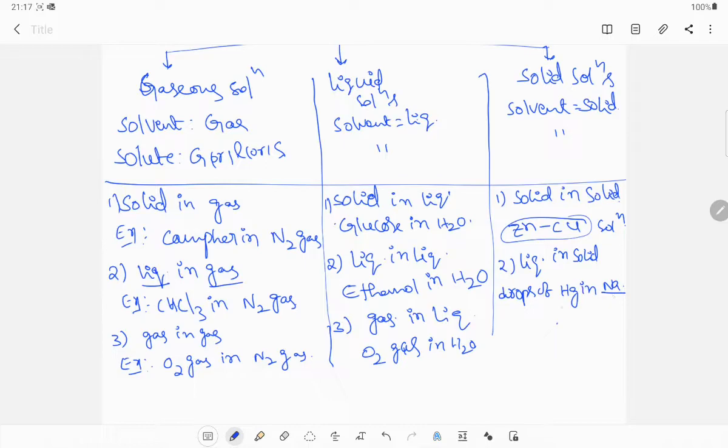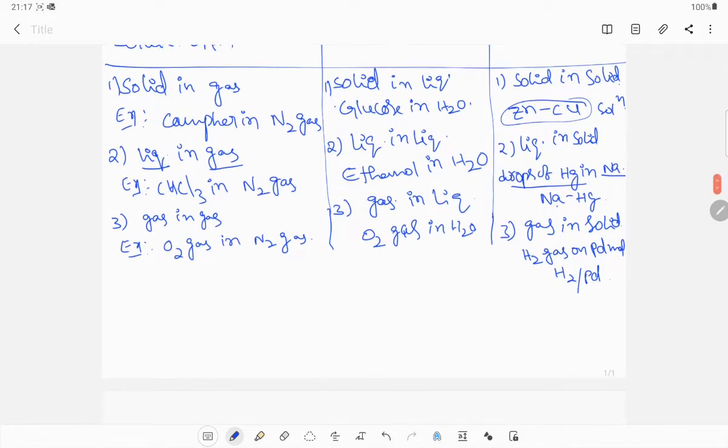Sodium is the solvent metal and drops of mercury are liquid. This is sodium amalgam. Next, the third one, gas in solid. The best example is H2 gas on palladium metal. This is one type of solution. So this is one of the types of solutions.